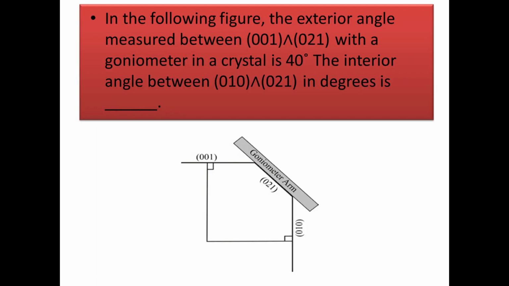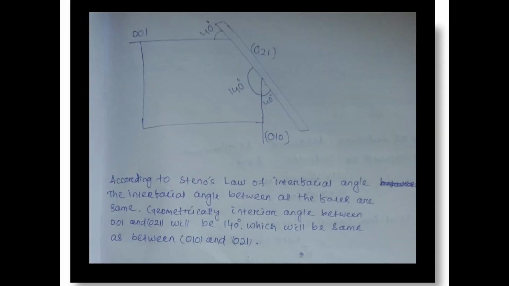Next question. In the following figure, the exterior angle measured between 001 and 021 with a goniometer in a crystal is 40 degree. The interior angle between 010 and 021 in degrees is. According to Steno's law of interfacial angle, the interfacial angle between all the faces are same. Geometrically, the interior angle between 001 and 021 will be 140 degree, which will be same as the 010 and 021.